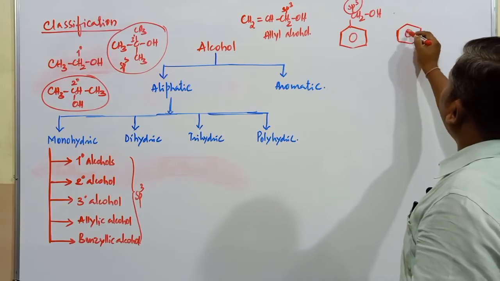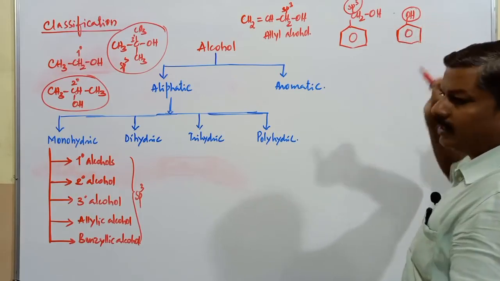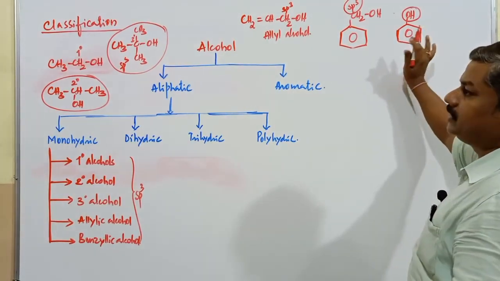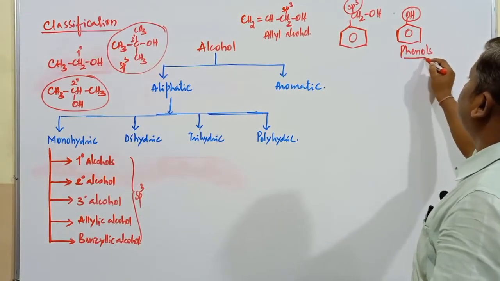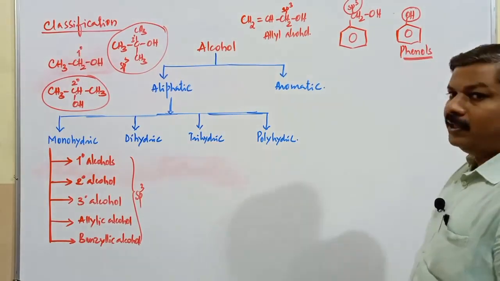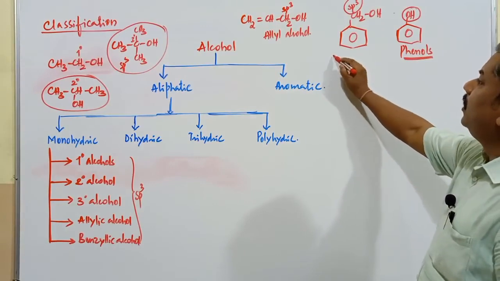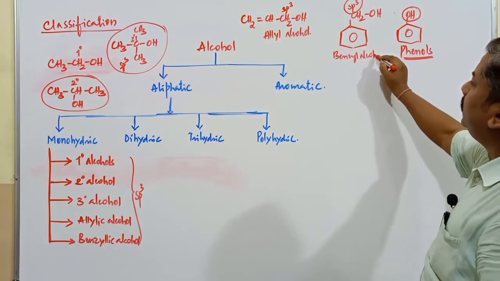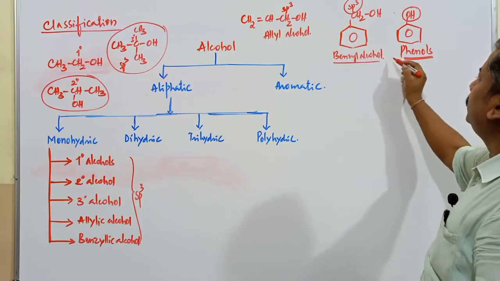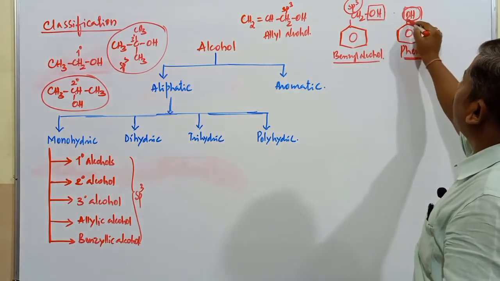Suppose you take a compound like this, remember students, where OH is bonded directly to the benzene ring. These compounds are not alcohols. These compounds are considered phenols. This is benzyl alcohol here. The common feature in both alcohol and phenol is that both contain an OH group.